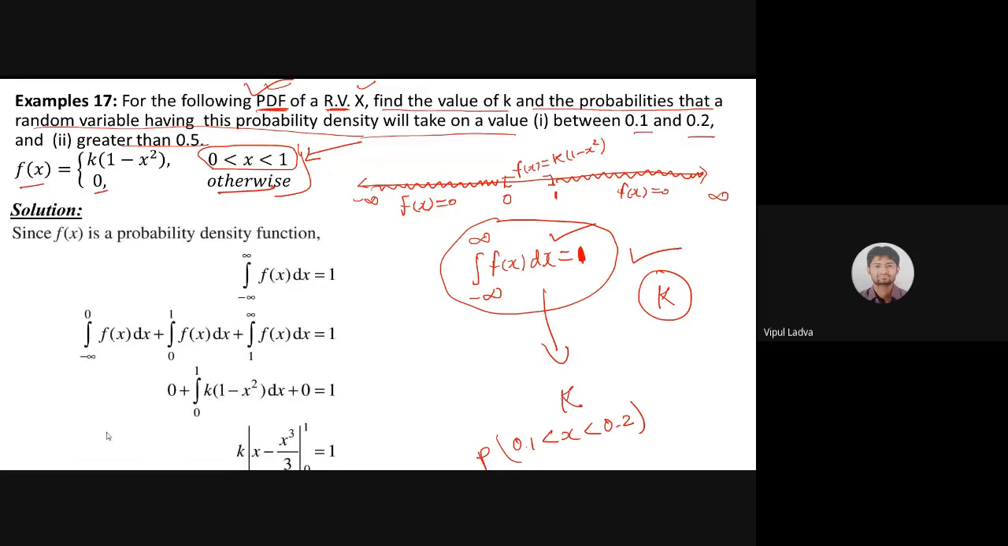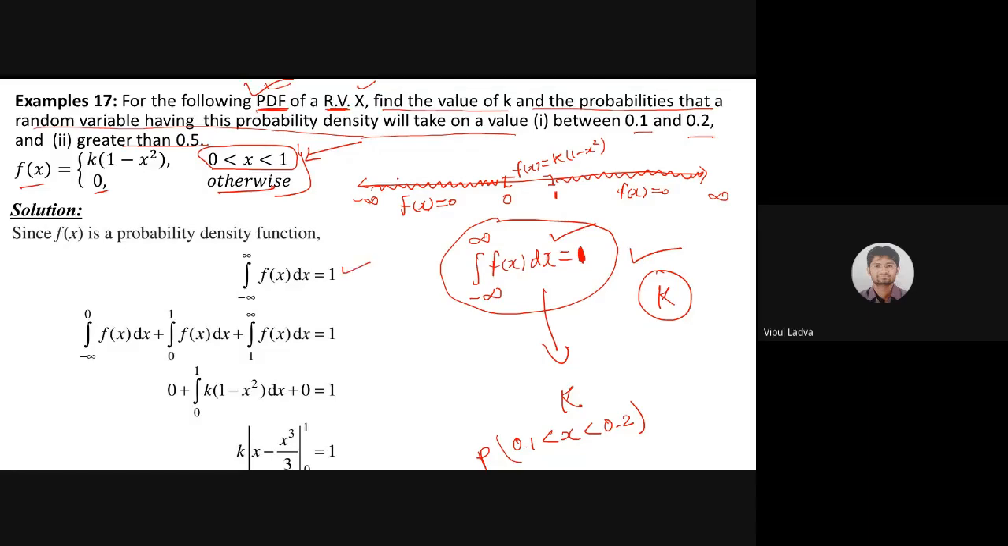Okay, let me go for the solution now. This is the first part. Now, as we know that f of x is a probability density function, then surely it will satisfy one of the properties of the probability density function. And as per the property, the integration running from minus infinite to infinite f of x dx should be 1. Then that function will act as a probability density function. So let us start with that.